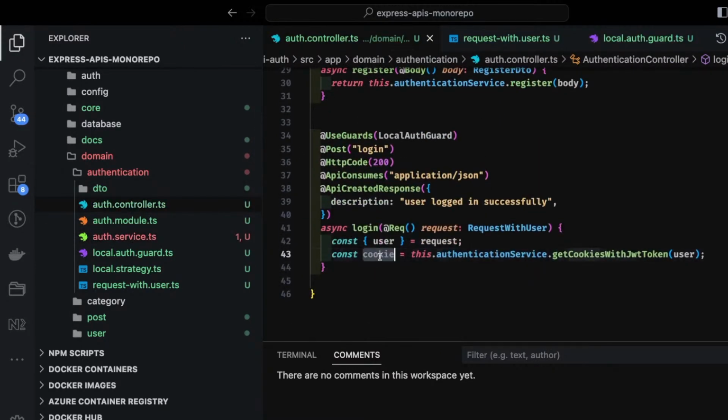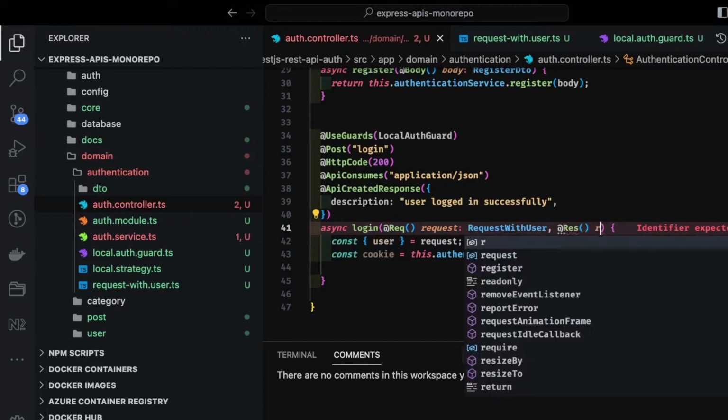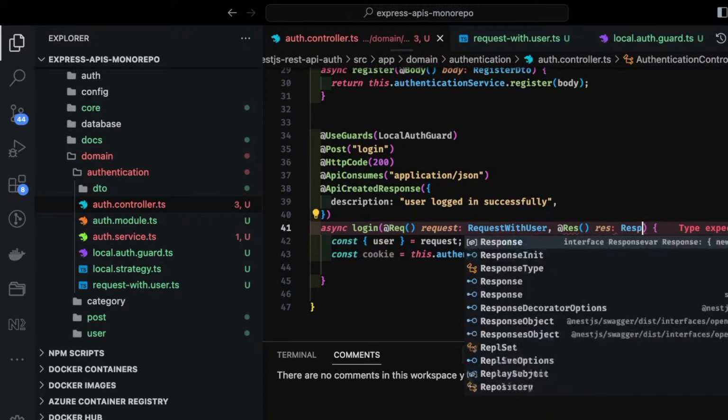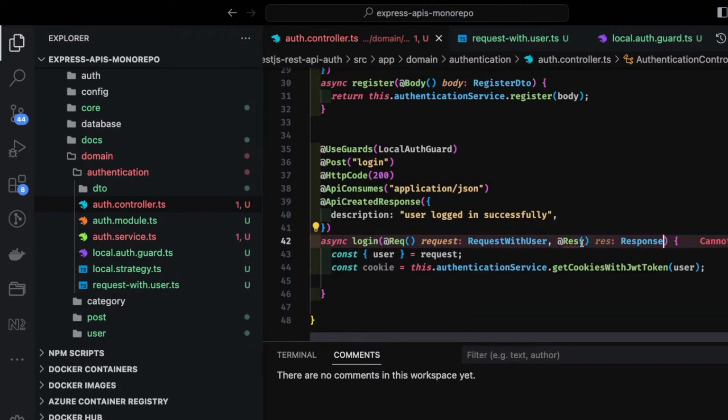Okay, so this is get cookies with JWT token, and that is what we are doing inside auth controller. We have received the cookies, and how do we return the cookies from the controller? Because we have got the cookies, and now we can just do a response. It's a request, right? So we can simply set response is of type Response, that should be coming from express.